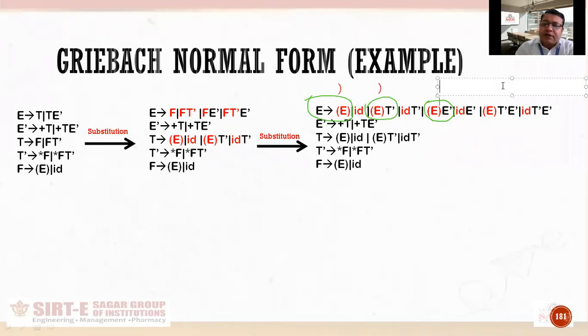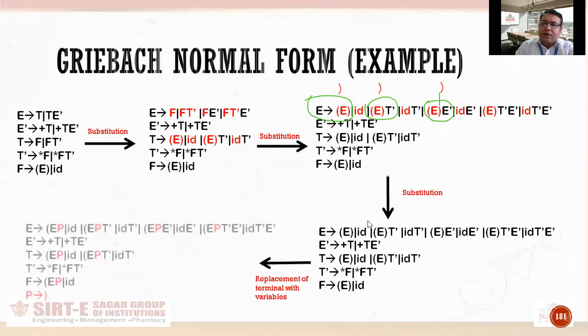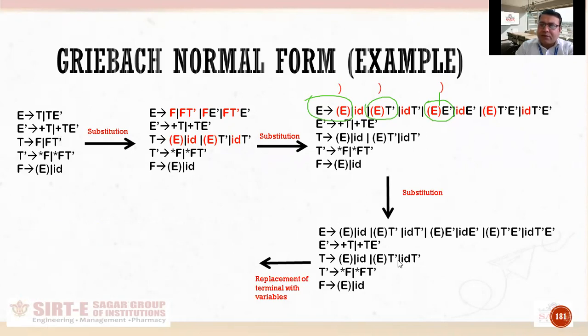So what is to be done now? Now the concept of Chomsky normal form will be applied here, that we will rename this right parenthesis terminal with a variable. Let me show you how it is to be done. In step 4, it is not substitution. I have actually copied the same production here. I have just changed the color to normal. And now I have replaced the terminal with a variable.